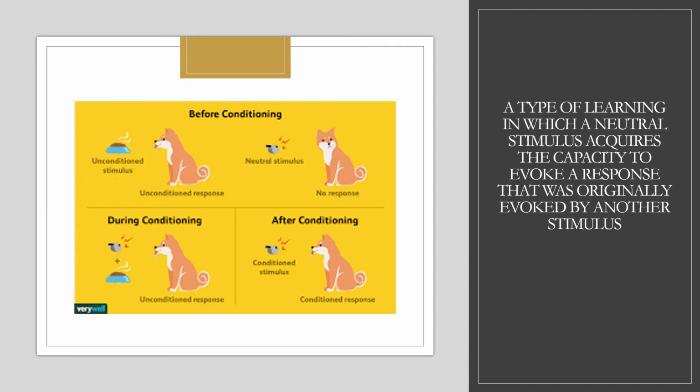So next time when you want to give food to the dog, you don't have to present food. When you whistle, the dog knows, okay, this is the time for his meal. So that's what classical conditioning is all about.